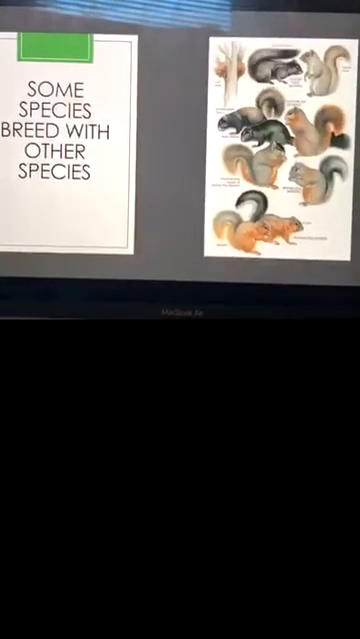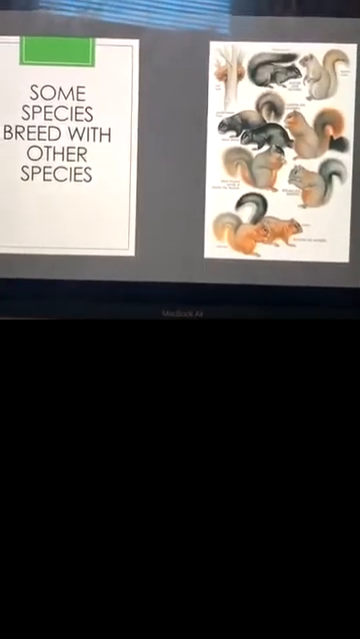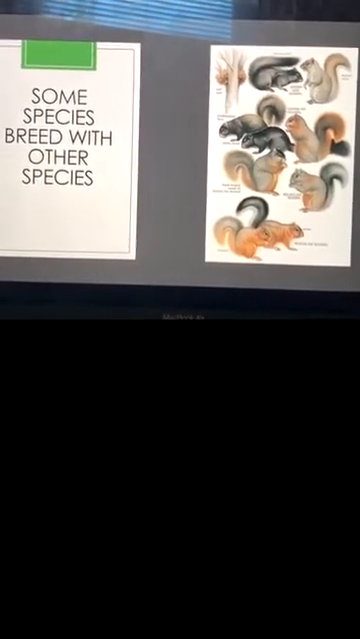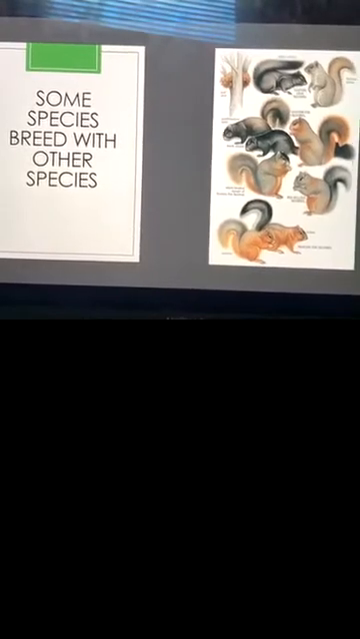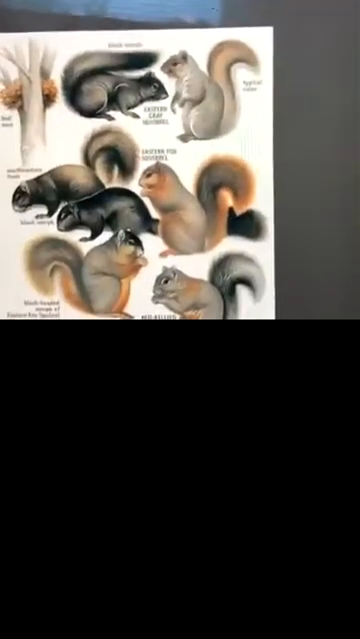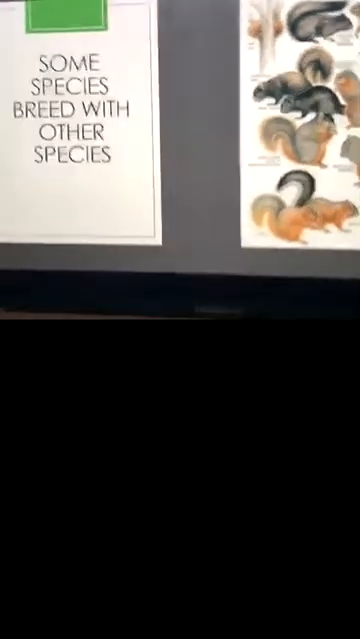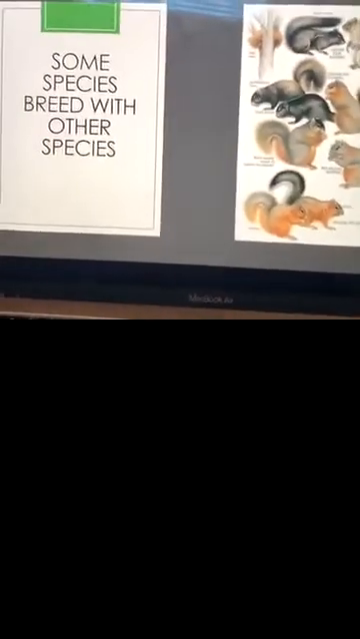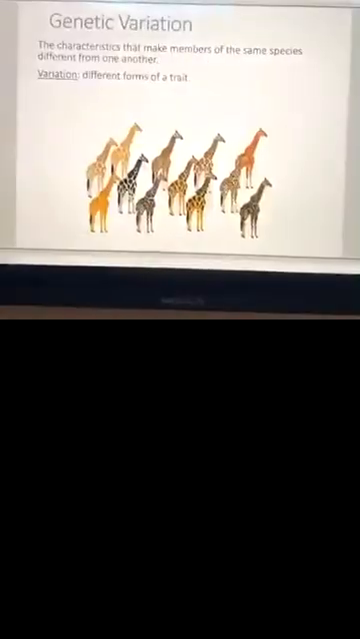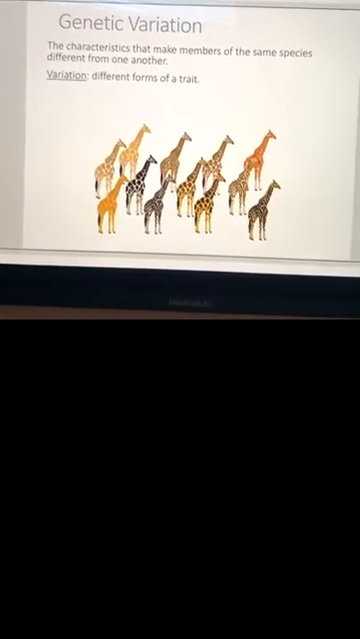Some species, you'll notice, crossbreed, meaning that one type of species might breed with another type of species, but they typically stay with similar species. So one species of squirrel may breed with another species of squirrel, but you won't see a lot of crossbreeding amongst completely different animals most of the time, unless it is done purposely in a lab. So you end up with something called genetic variation, like I said.